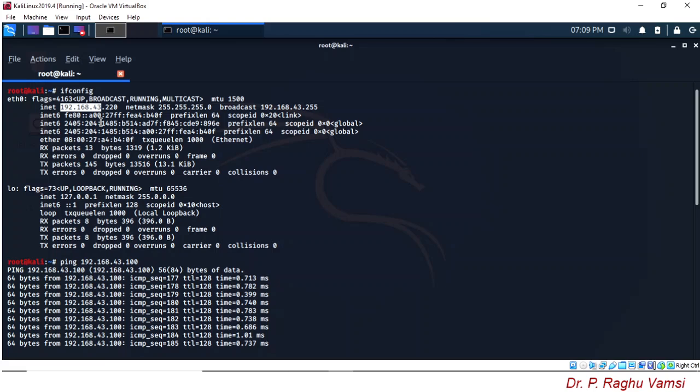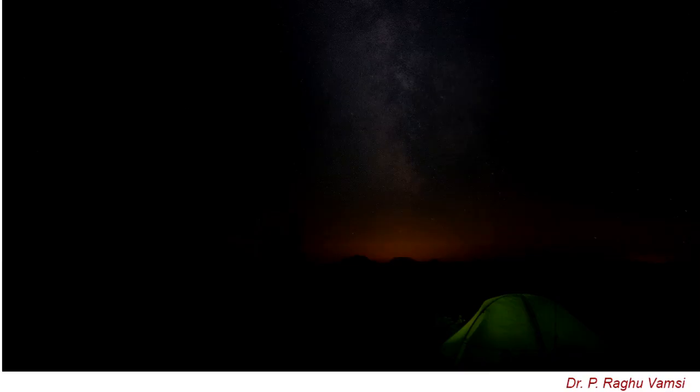Otherwise, it is not preferred. The best way to do networking operations, to have the internet and to work in isolation from the host computer, is to use either NAT, network address translation, or NAT network.